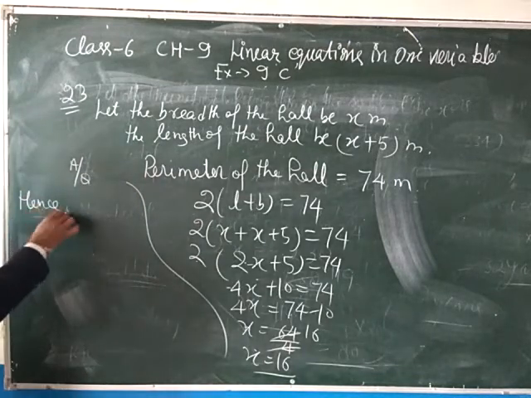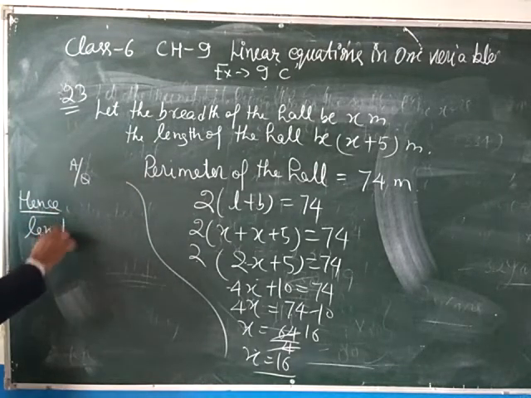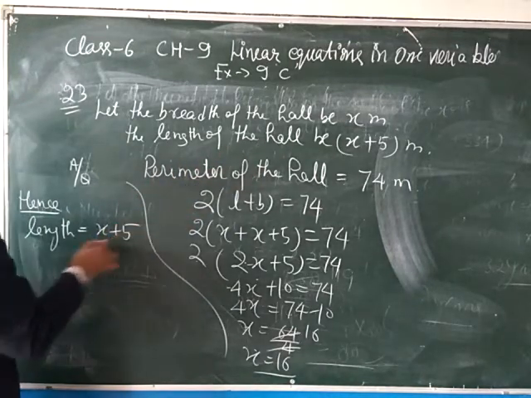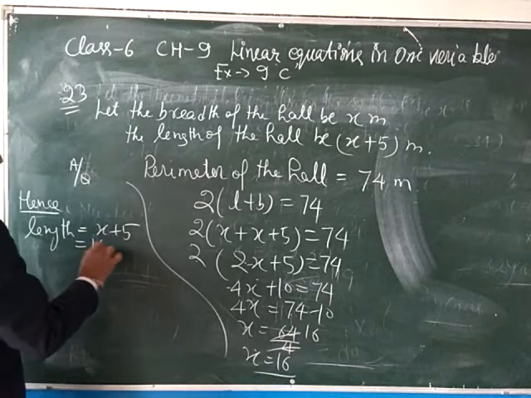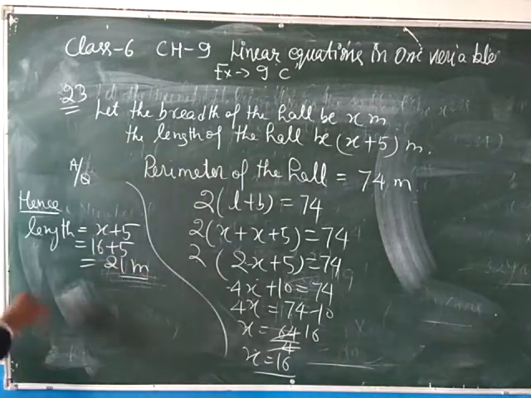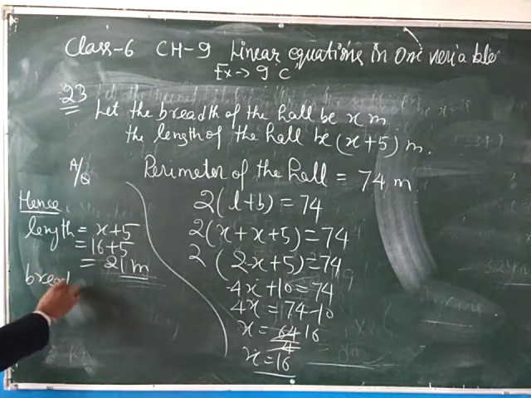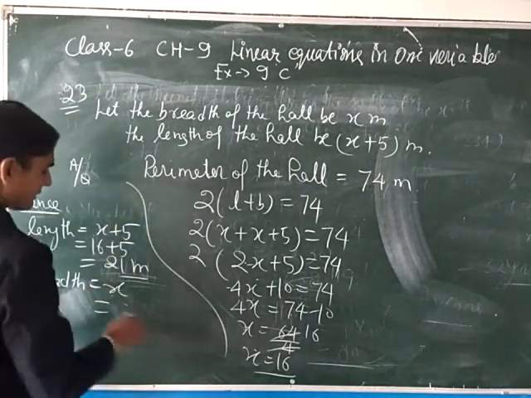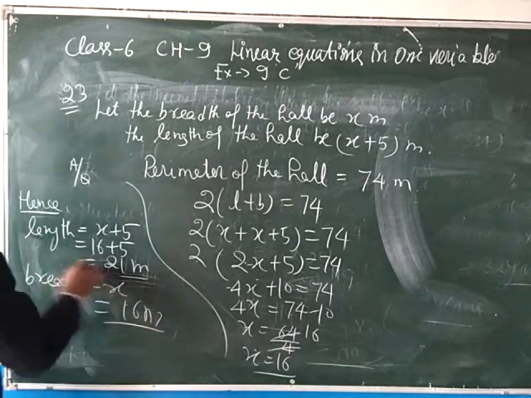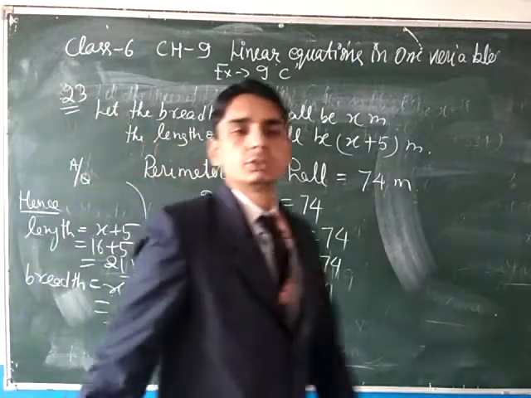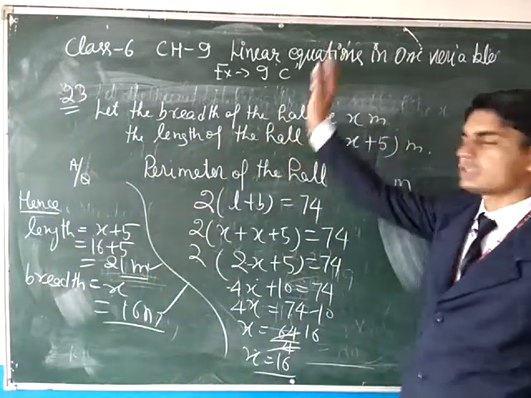Hence, length equals x plus 5. Put the value of x, which is 16. So 16 plus 5 is 21 meters. And the breadth is x, so put the value of x, which is 16 meters. So the length is 21 meters and the breadth is 16 meters. Everyone clear, beta? This question clear?